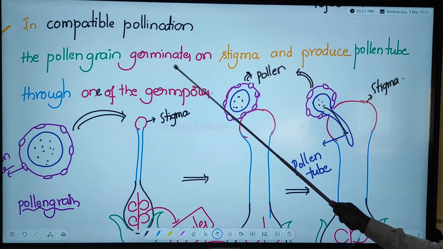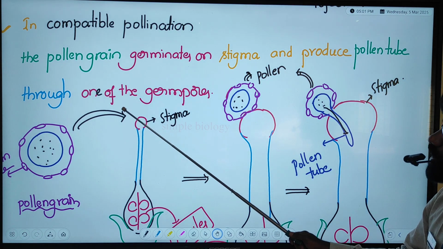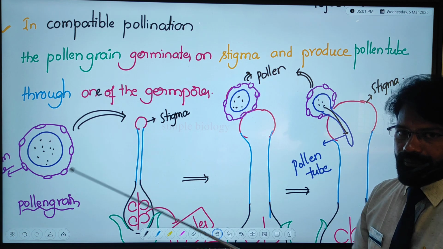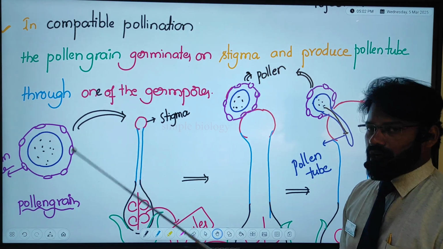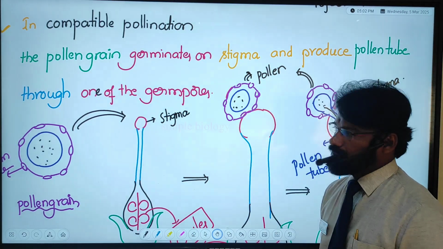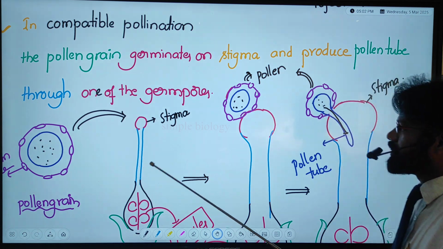In compatible pollination, the pollen grain germinates on the stigma and produces a pollen tube through one of the germ pores. Many germ pores are present here, but many pollen tubes are not forming from the one pollen grain. Only one pollen tube forms, and that too only from one germ pore. This is an important point for you.